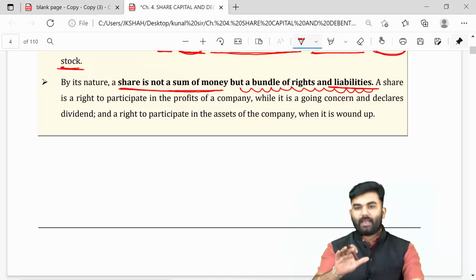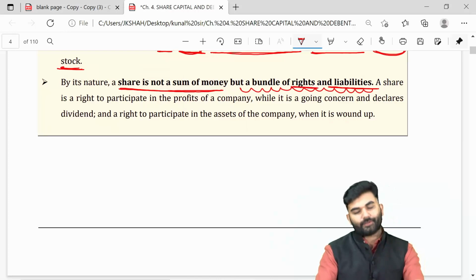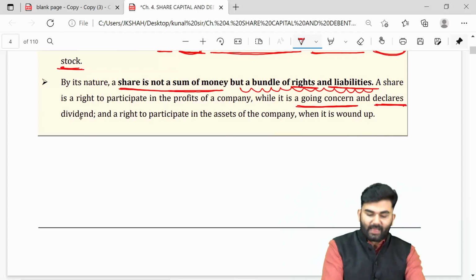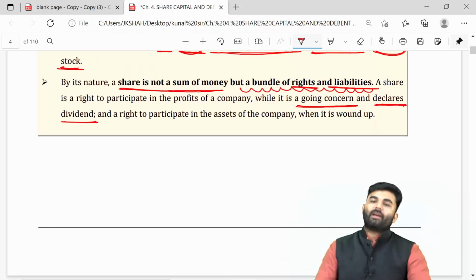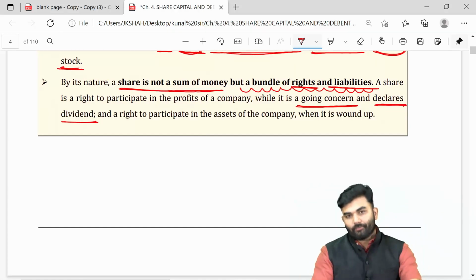Okay sir, we have understood the liability, but what are my rights? The lawmaker says if the company is a going concern and declares a dividend, then you, being a shareholder, have a right to demand that dividend.